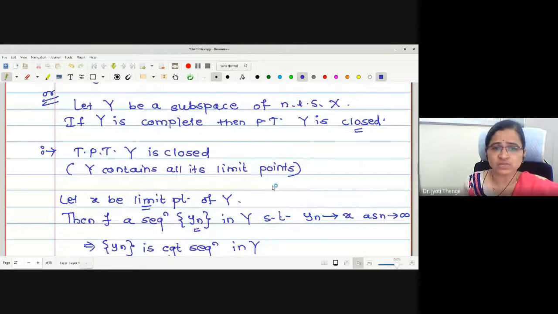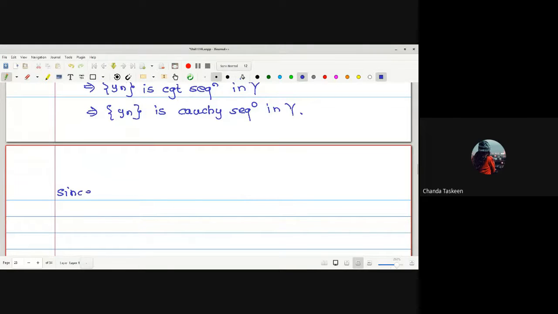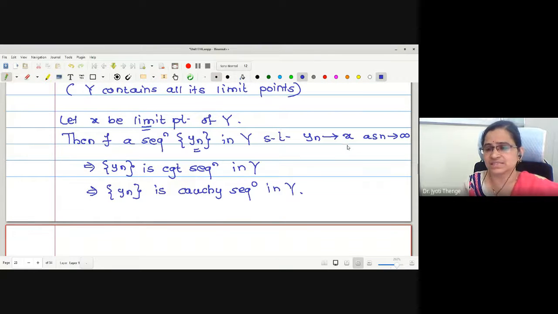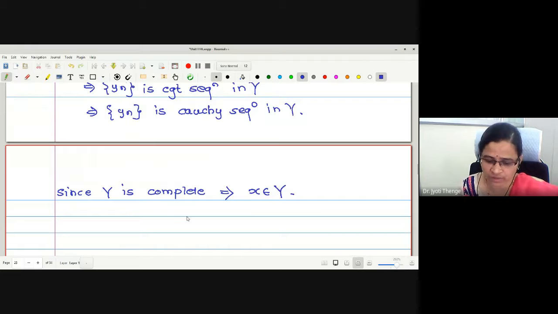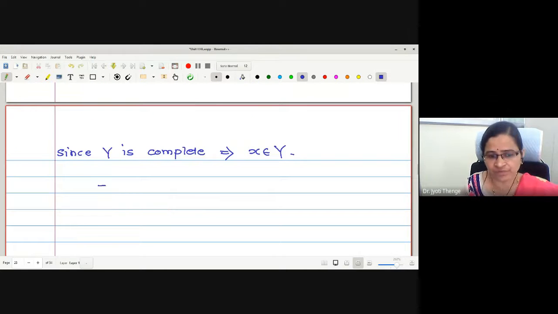Now, if yn is a Cauchy sequence in Y, but what is my assumption? Y is complete, correct? Now, what does Y complete tell me? Since Y is complete, whatever is the limit point of this sequence, that is x, must be in Y, no? Since Y is complete, may I write directly x is in Y?